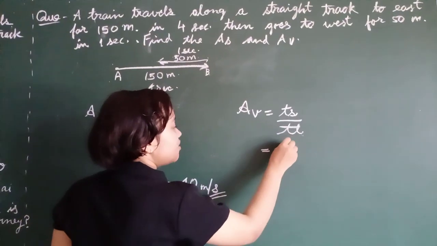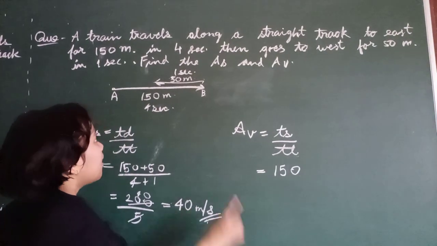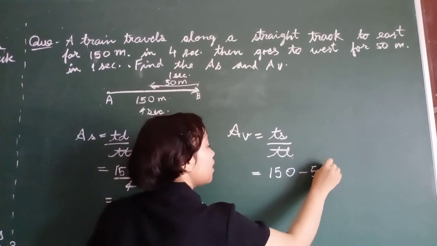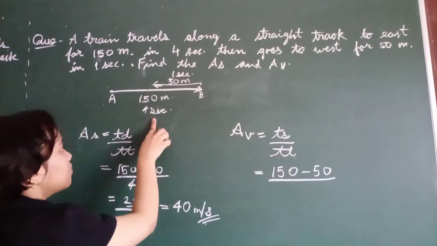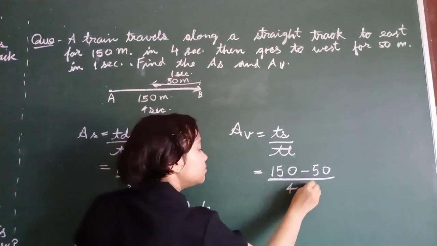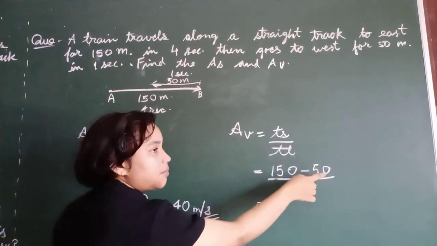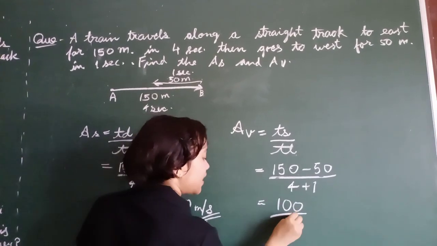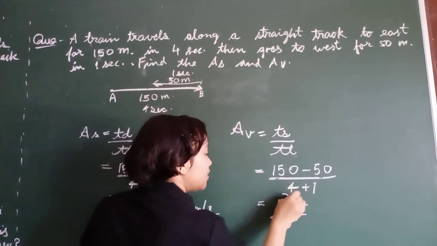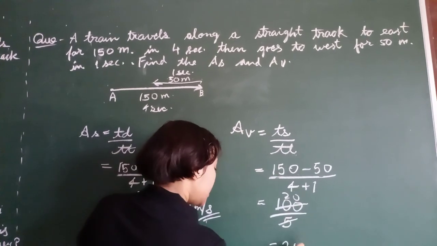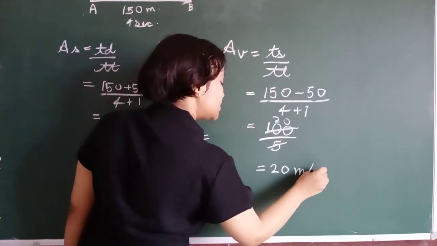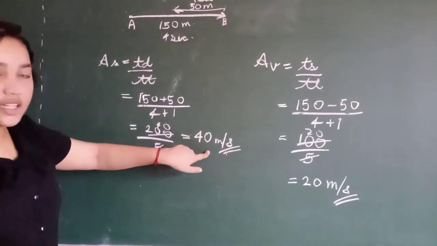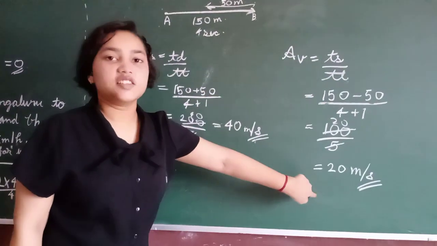So displacement in one direction is 150 meters and in the other direction is minus 50, upon the total time, 4 plus 1. So 150 minus 50, that is 100 meters, upon 4 plus 1, that is 5, and here we have got the answer of 20 meters per second as the average velocity. So average speed is 40 meters per second and average velocity is 20 meters per second.